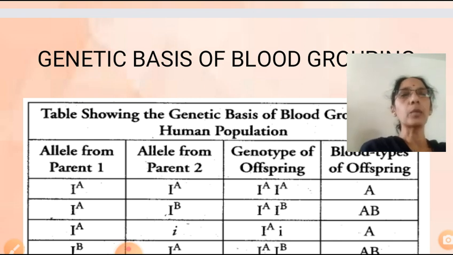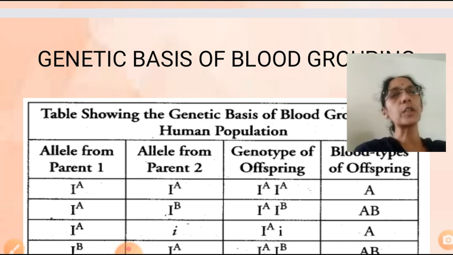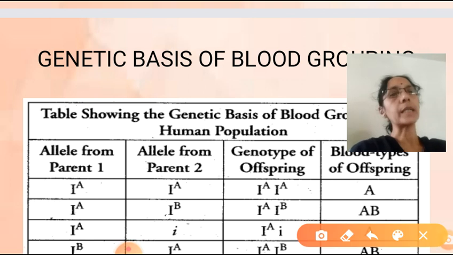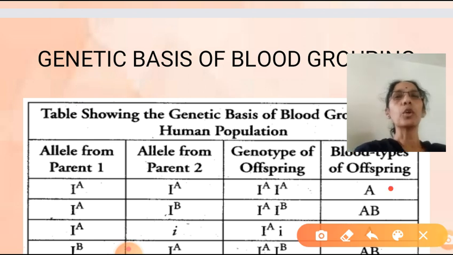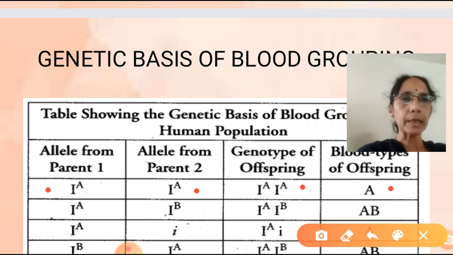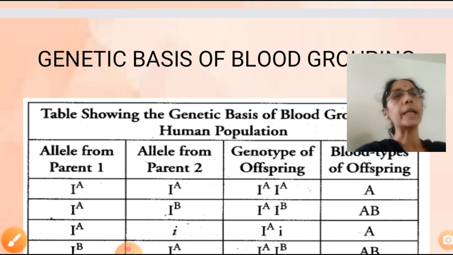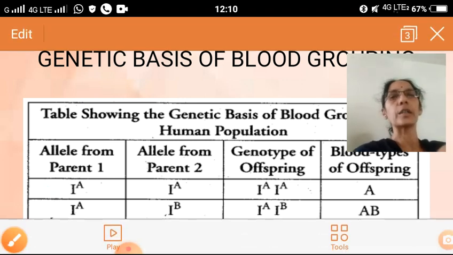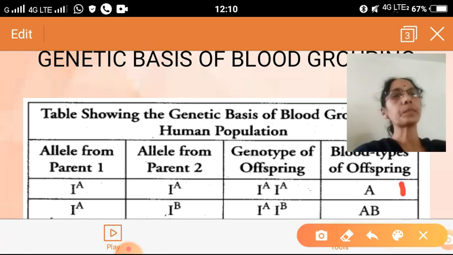So let us take one by one. Blood group, let us take the A group. A group, how many alleles? One allele is I^A. Another one is also I^A. So under homozygous condition, the A group is represented as I^A I^A. Now let us take the heterozygous condition.